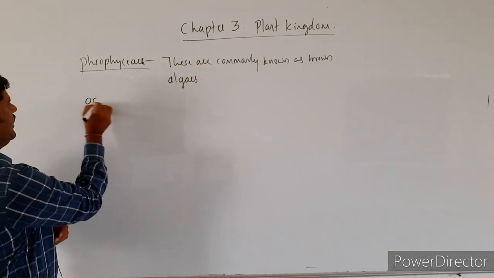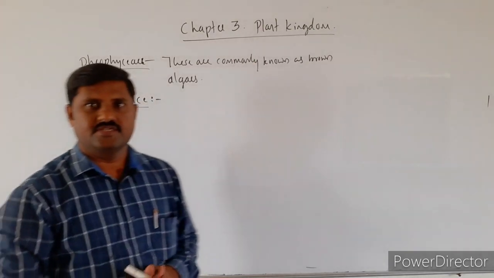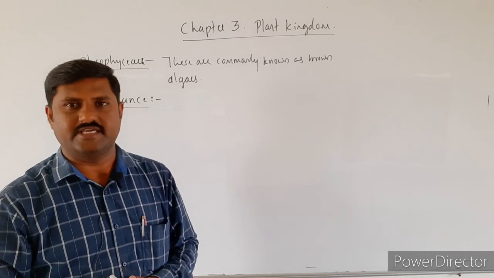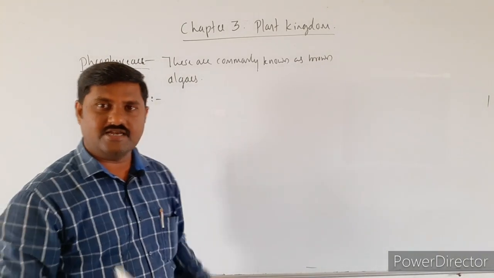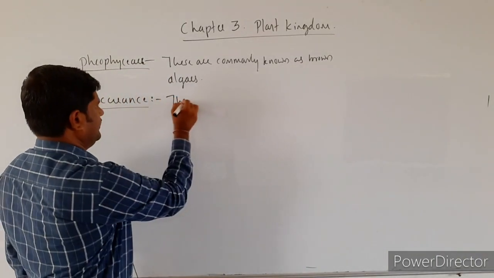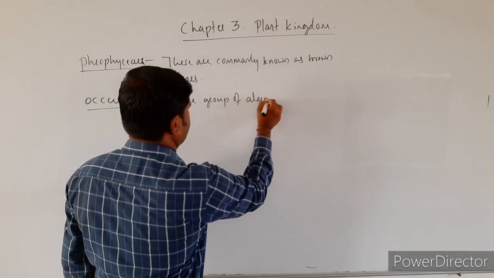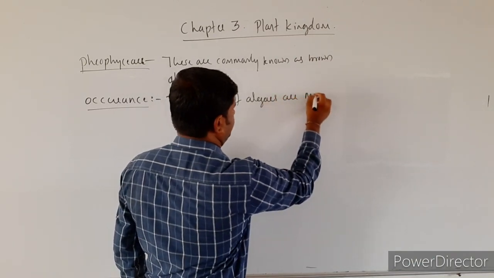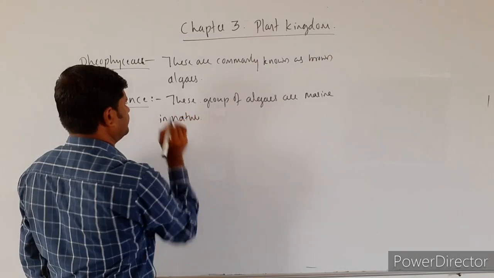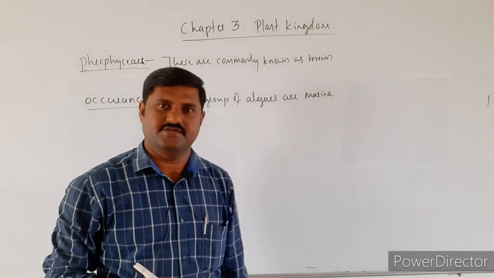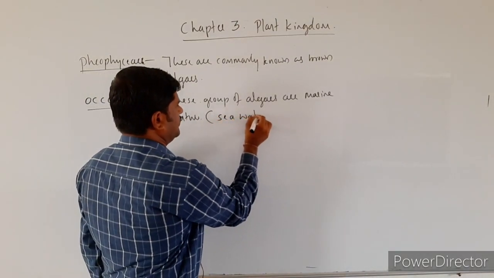And where do they occur? Occurrence of these algae. So, where do they occur? They are usually aquatic in nature. So, especially this group of algae are marine in nature, right? They are marine in nature, means they are living in, they are growing in sea water or